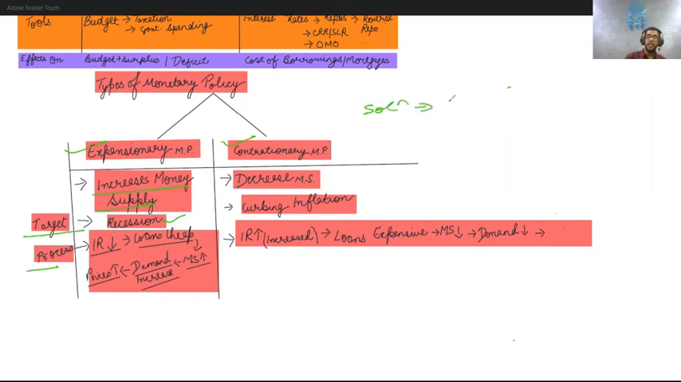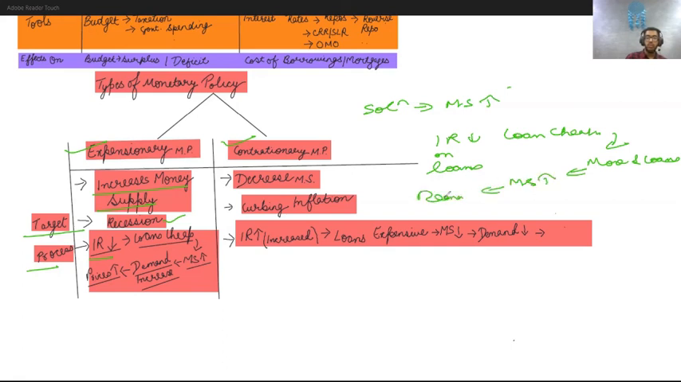So how will this money supply increase? I have given you the process here. You decrease the interest rate. If you decrease the interest rate on loans, what will happen? Loans will become cheaper, and once they become cheaper, people will take more and more loans. When they have more loans, money supply would increase, and when money supply increases, demand for goods will also increase. Demand increases, and as a result, the price of the good will also increase, and when the prices increase, it would come to an equilibrium level.